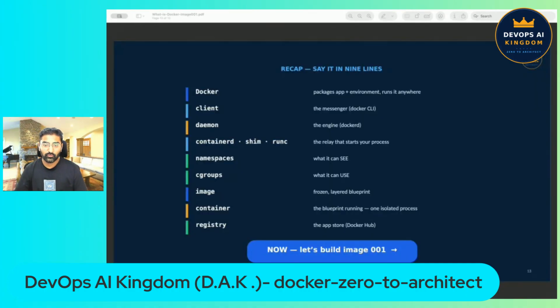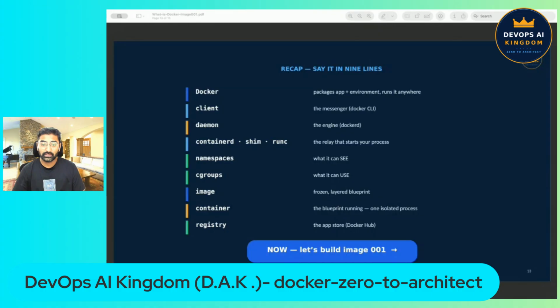Let's recap before we deep dive into building images and go deeper into Docker. Let us recap everything in 9 short lines. Count them on your fingers. First, Docker packages applications together with their environment and runs them anywhere. Second, the client is the messenger. Third, the daemon is the engine.